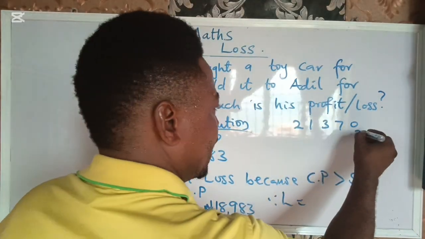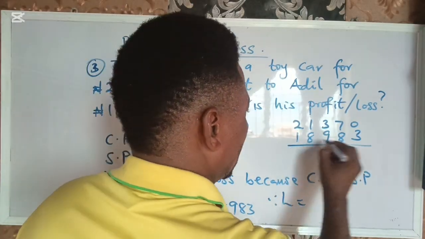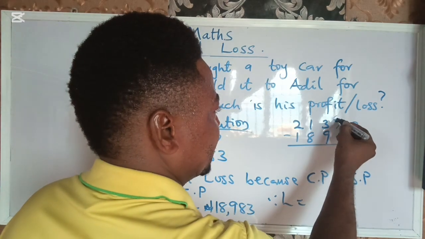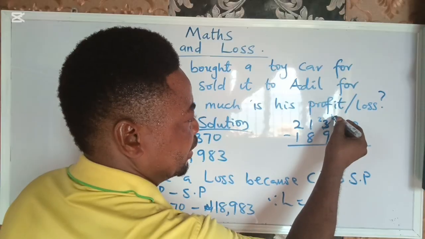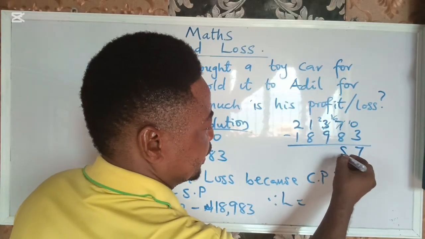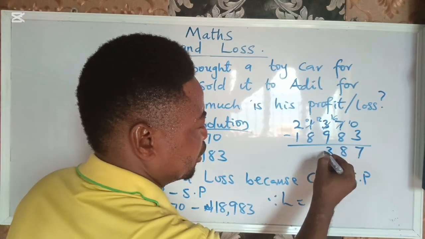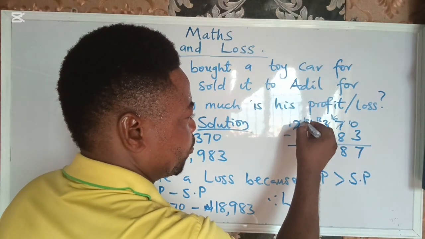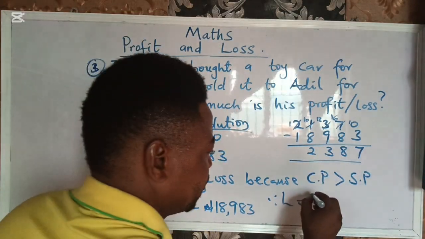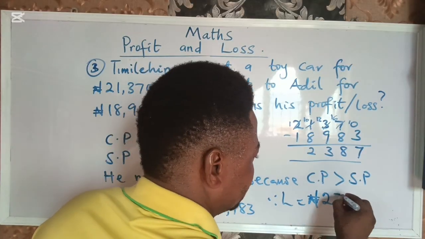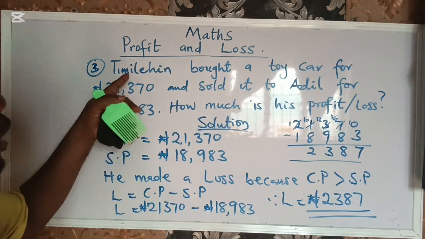This is my data. I have 21,370 minus 18,983. So I want to subtract. Zero minus 3 is not possible, I borrow 1 here, making 10. 10 minus 3 is 7. Then 6 minus 8 is not possible, borrow, 16 minus 8 is 8. Now this is 2 here. I borrow 1 from here, making 12. 12 minus 9 will give me 3. This is 0 now. Borrow 1 from here, 10 minus 8 is going to give me 2. You see now? So therefore, he made a loss of 2,387 naira.